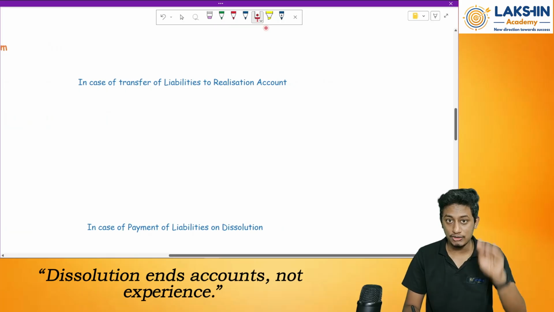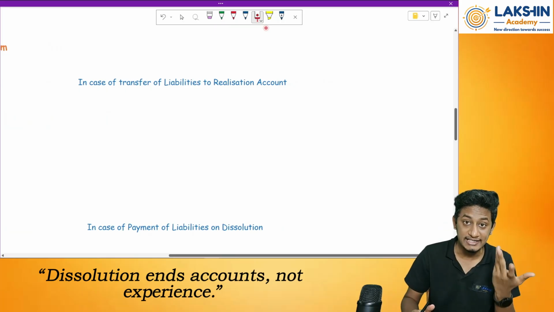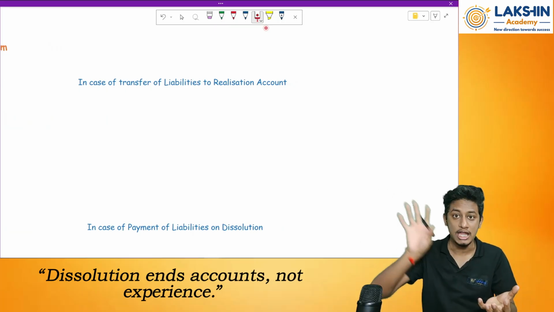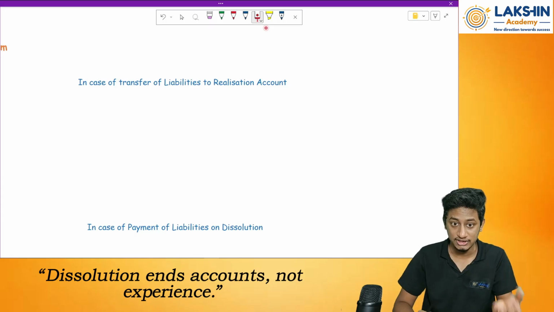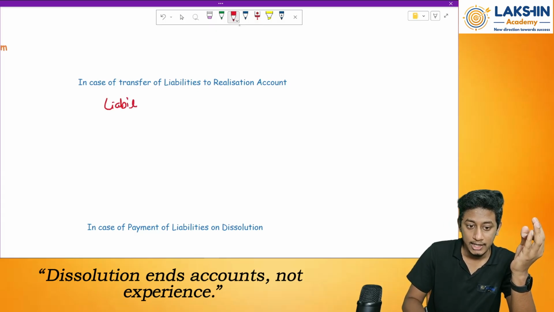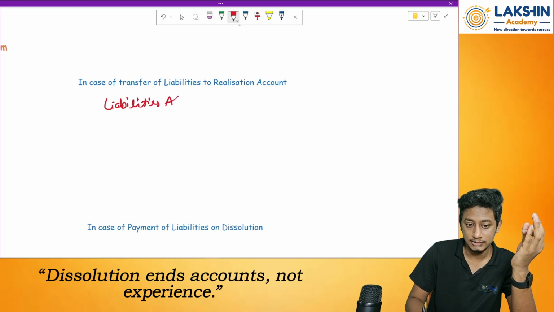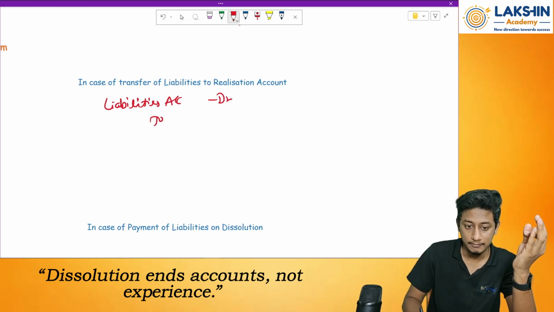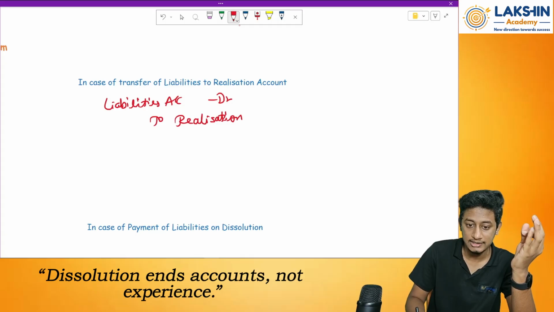Whenever liabilities reduce, why are they reducing? Because I am transferring them to the realization account. So whenever liabilities reduce, we will debit the account. So the entry will be: liabilities account debited to what? To the realization account.